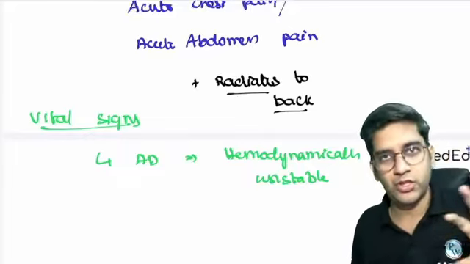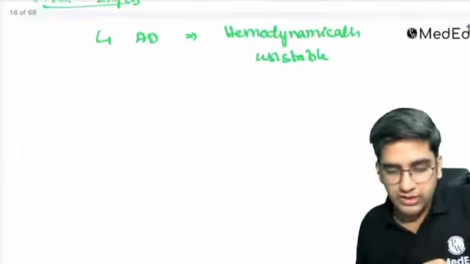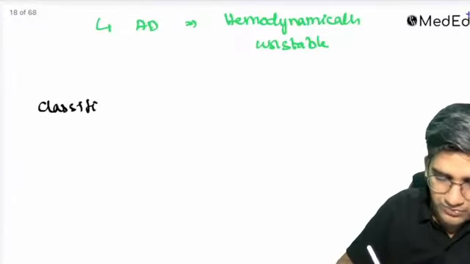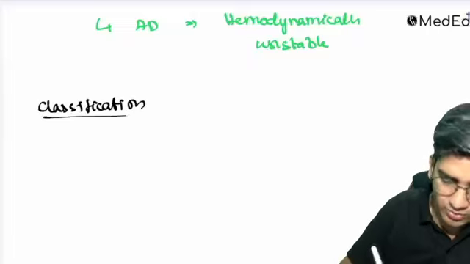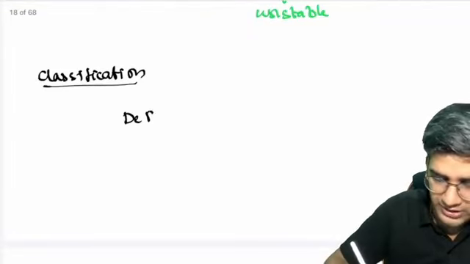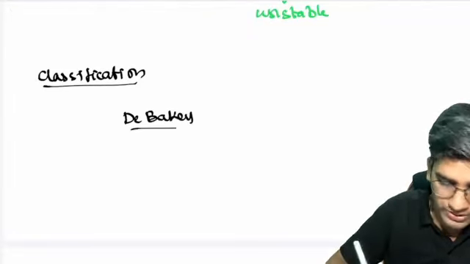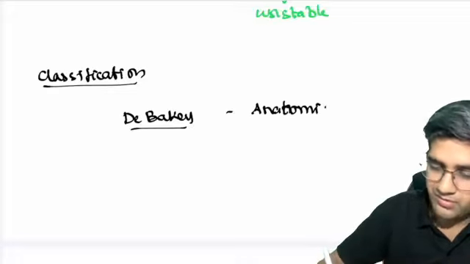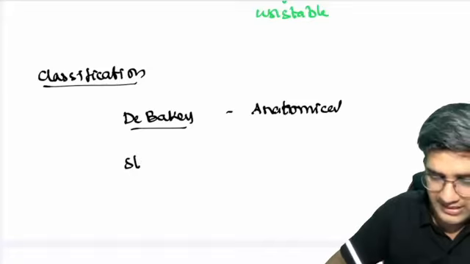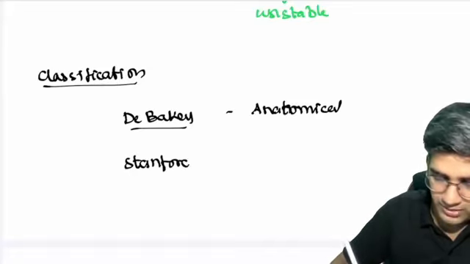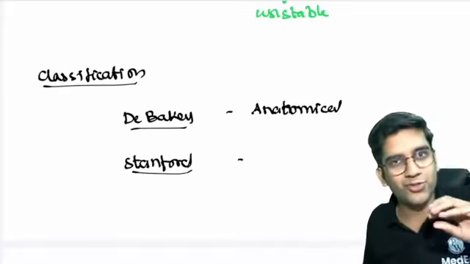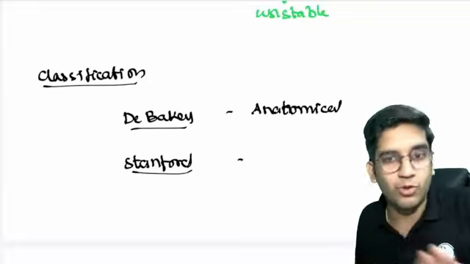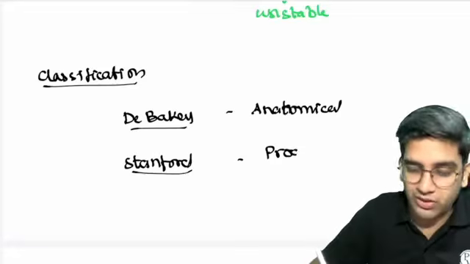So that's another clinical feature, and you know the pathogenesis. Before treatment, I want to learn a little bit about the classification. There are two classifications. One is called DeBakey's classification. Both of them are mentioned in Robbins. DeBakey did a complete anatomical classification. He did it completely on anatomy. The second classification is called the Stanford classification. Stanford just took the DeBakey classification. The university made it prognostic. That's the only important thing, right?